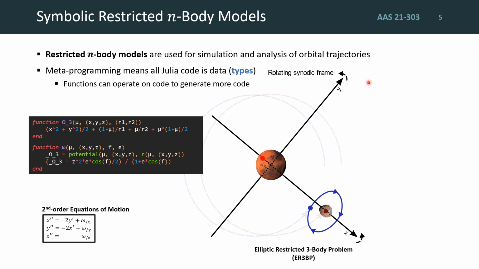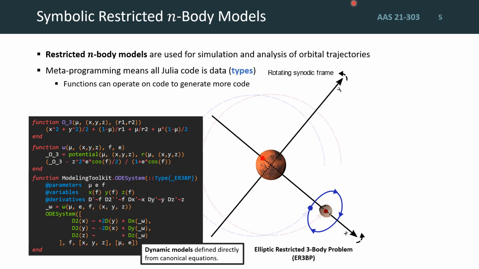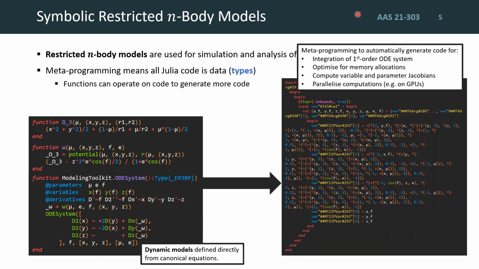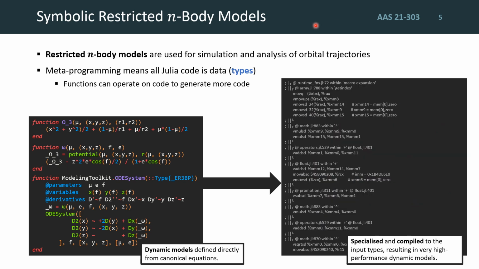For example, the Modeling Toolkit package allows us to define symbolic variables and parameters that stand in for our numerical values, allowing us to directly define the second-order canonical equations of motion for our model. Then, through metaprogramming, this model is fed into functions that automatically generate code for integration of our first-order ODE system, which optimize for memory allocations. They can compute variable and parameter Jacobians, and they can even parallelize computations using GPUs, for example.